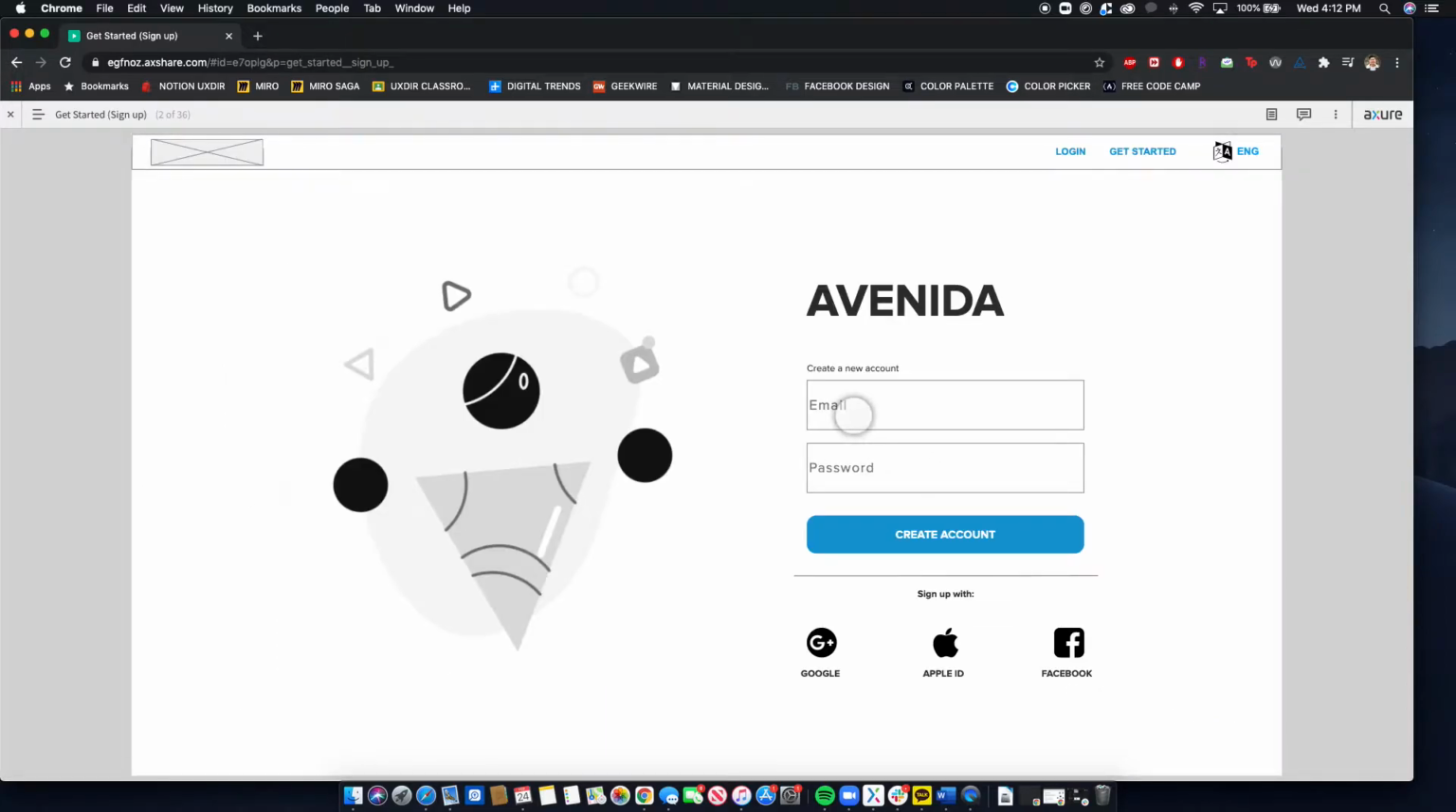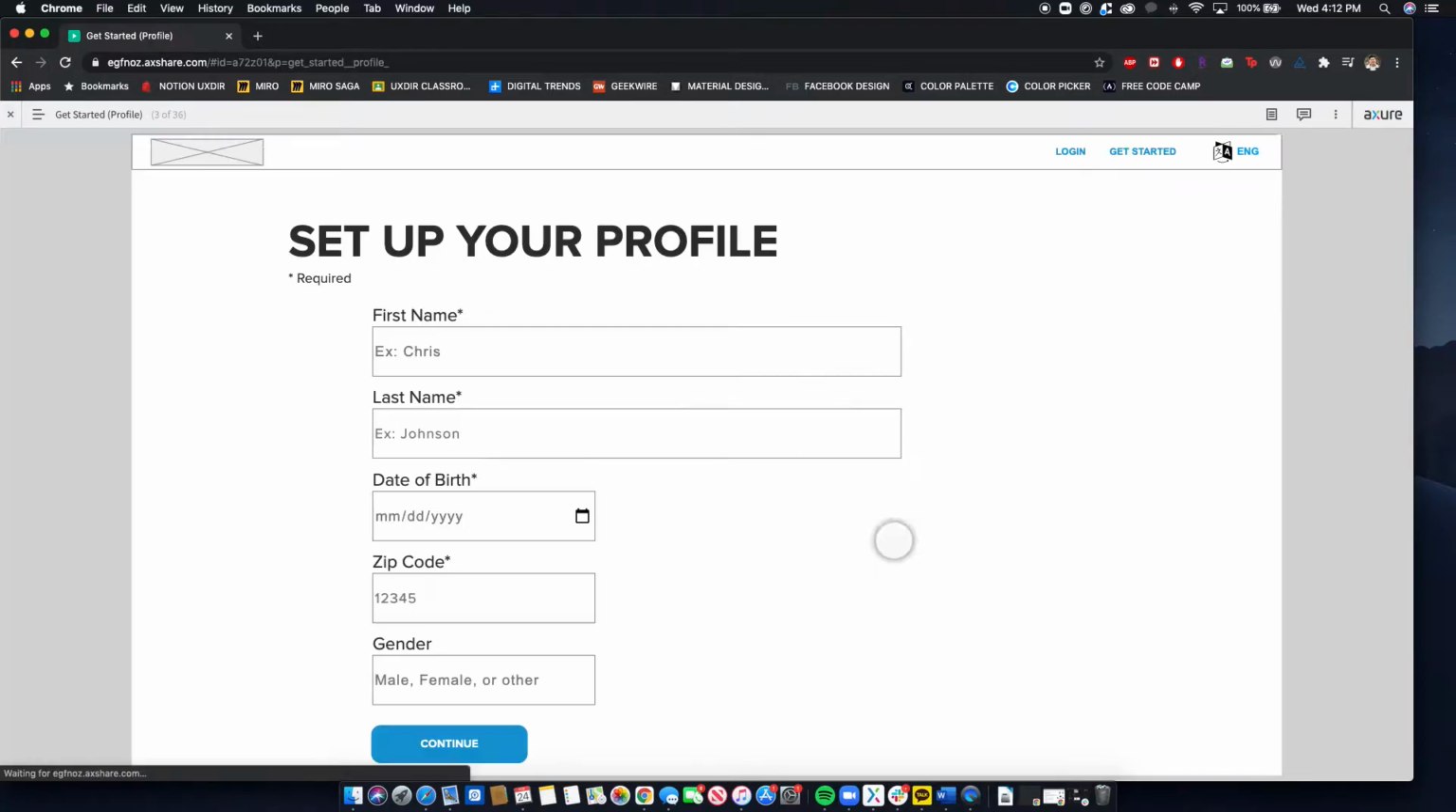As they get started, they can create their account. They can either use their Google, Apple ID, or Facebook, or they can sign up through here. So they'll go ahead and press create account. From here they'll put their first name, last name, date of birth, zip code, and gender.